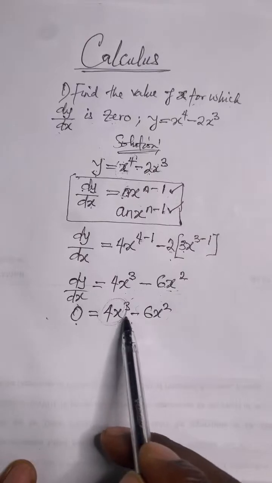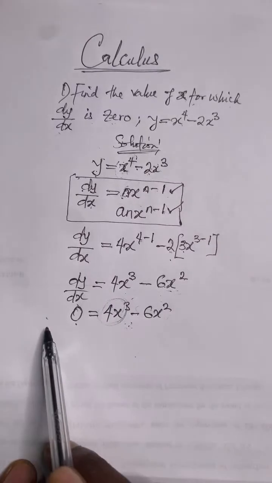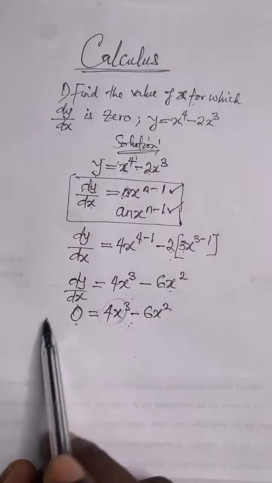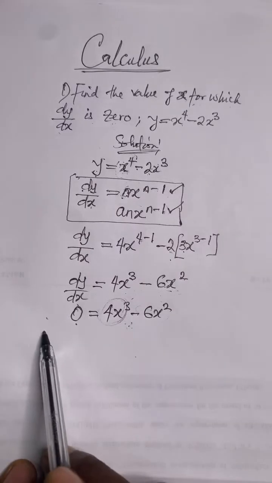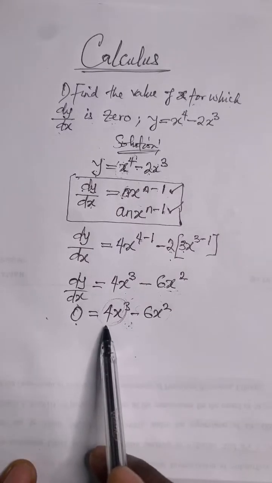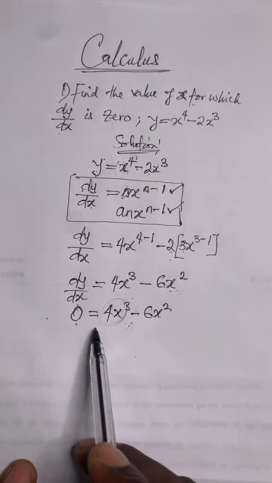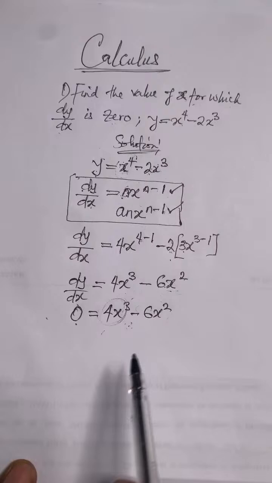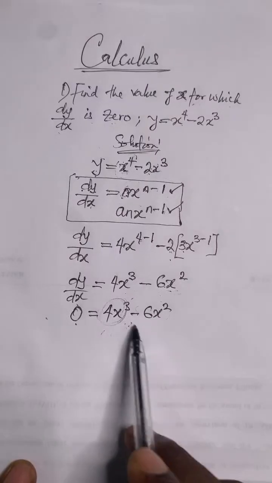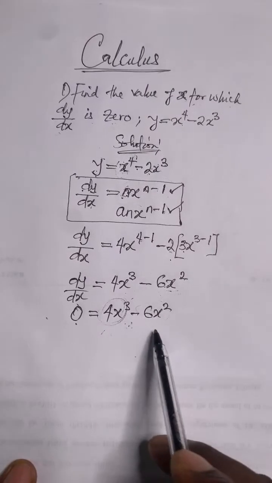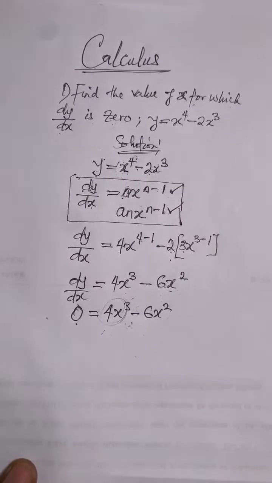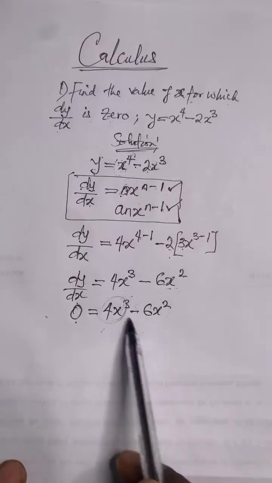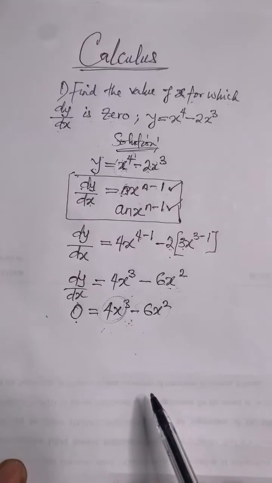We don't like that point where you say take this one across. That doesn't make sense. This thing doesn't have legs to cross. It doesn't have wings to fly. That's really a wrong thing to do. What you're supposed to do is to say subtract 4x cubed from both sides of the equation. That's the right way to say it. Or if you wanted to move this one, add 6x squared to both sides of the equation. That's the proper way to say it, not crossing this one or carrying this one across.